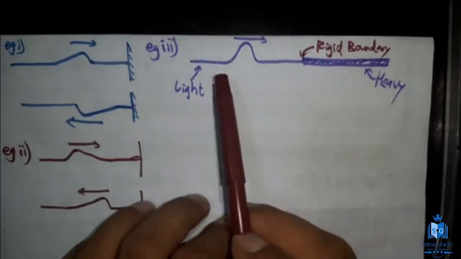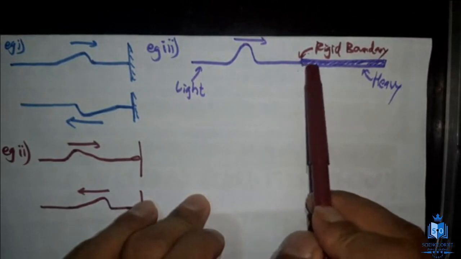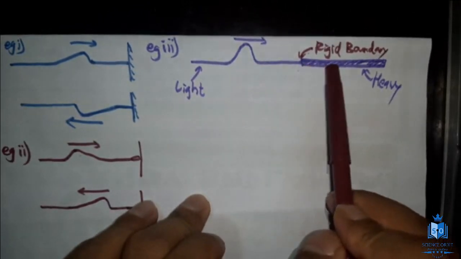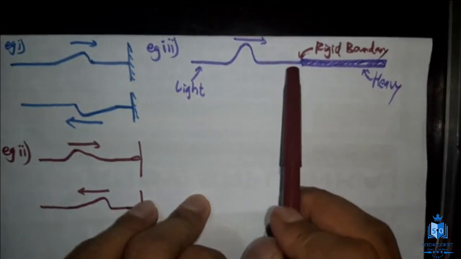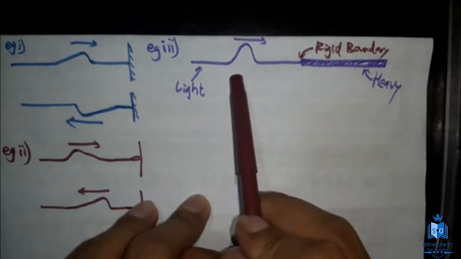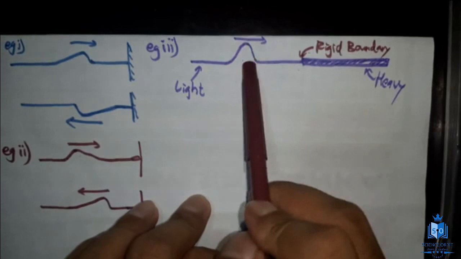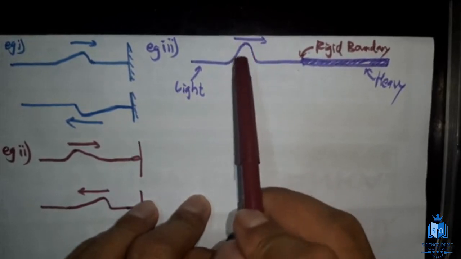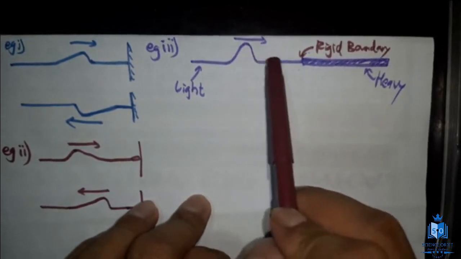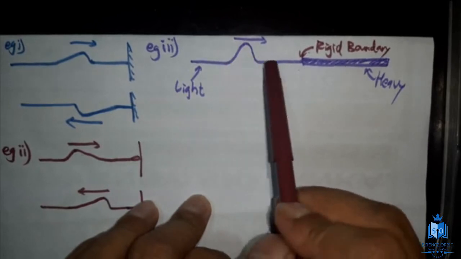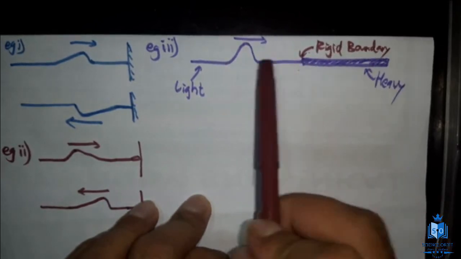But here it's not like that. The wave will continue, a part of this wave will continue moving along this, and a part of this wave will be reflected. Now this wave has a certain amount of energy. The amplitude depends on the energy, we know. So this energy is going to be distributed to this as well as this.